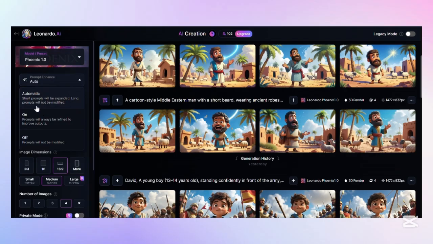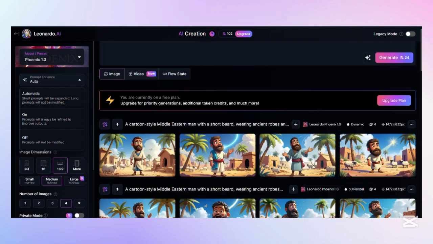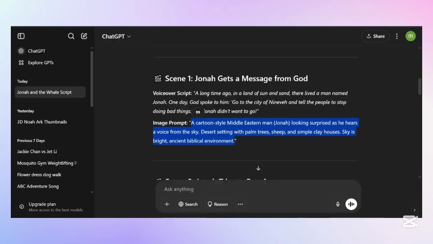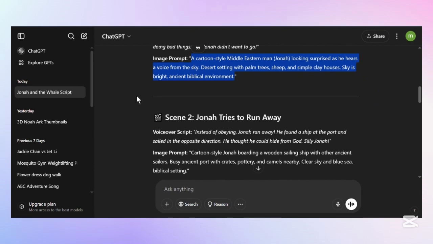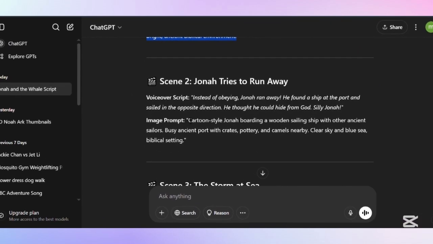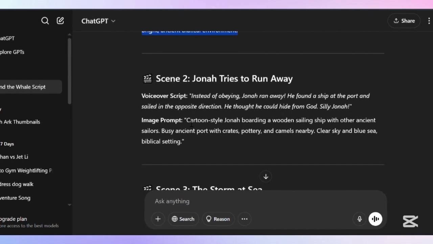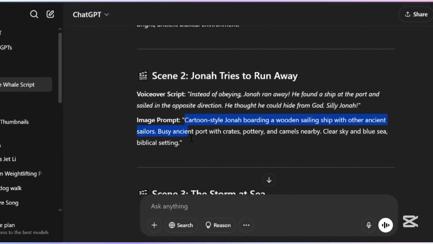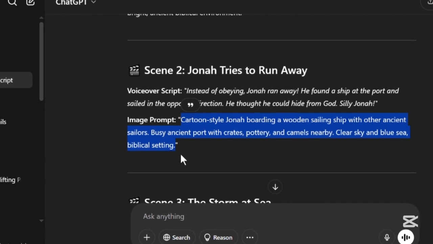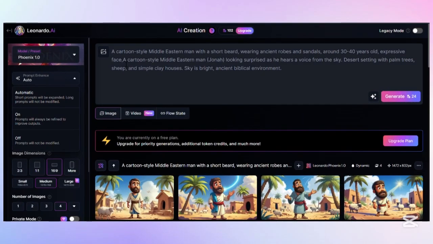Okay. So now let's generate the images for the second scene together. So again, you're going to go to ChatGPT, scroll to scene 2, and then you're going to select the image prompt again, like so, copy it, and then bring it into Leonardo AI and paste it like so.